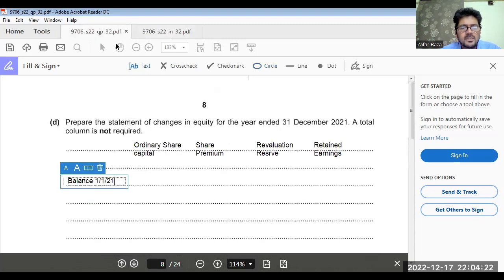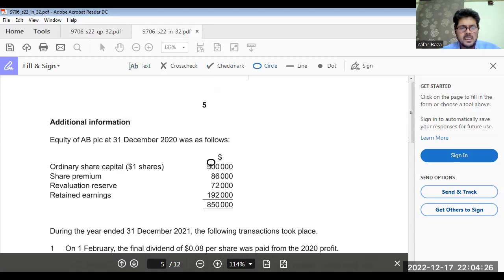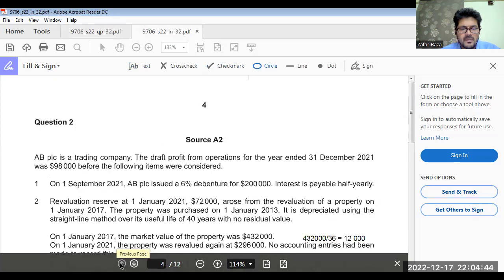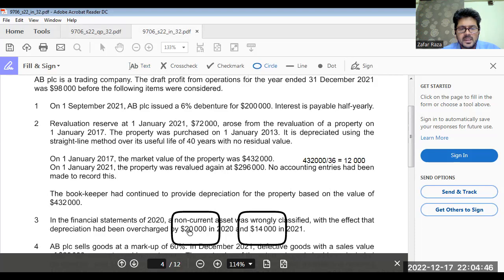But what we have to do here is be careful. Ordinary share capital will report 500,000, share premium 86,000, revaluation reserve 72,000, but retained earnings is going to be reported as 192 plus 20,000. That was the event given. What we missed out. Sorry. Yeah, this 20,000, we have to add back in retained earnings.